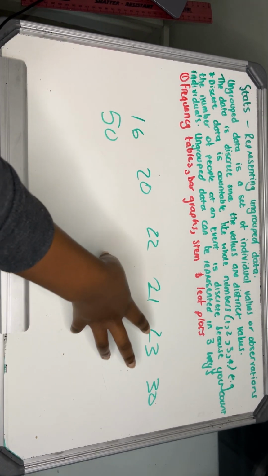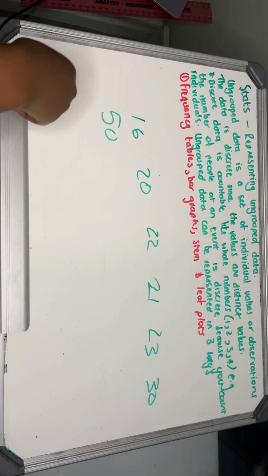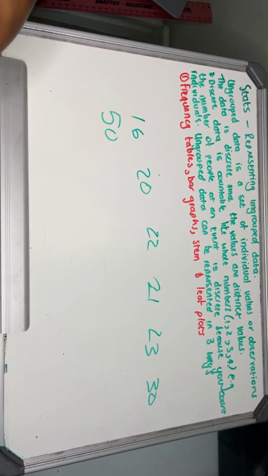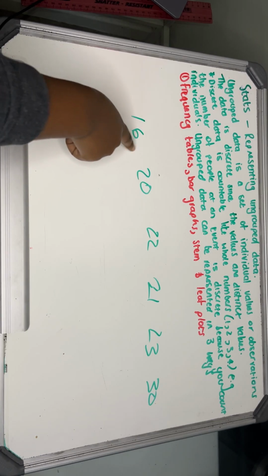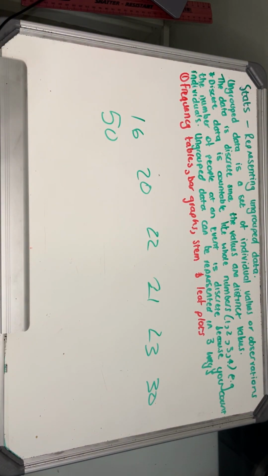We call these discrete values, right? Since they're individual and distinct values that you can count. Is it making sense? They are countable like whole numbers. You can tell me how many people you were able to ask whether they own an iPhone. How many people? 1, 2, 3, 4, 5, 6, 7, right? They are countable.